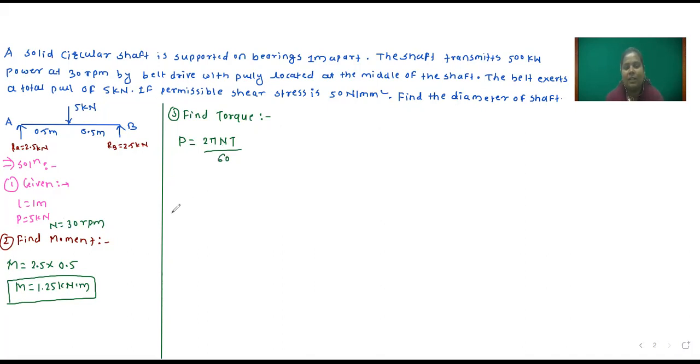So power is given, and the value of power is how much? 500 kilowatt. So we will convert into watt. 500 into 10 raised to 3 is equal to 2 into pi into number of revolutions per minute, 300, into T divided by 60.